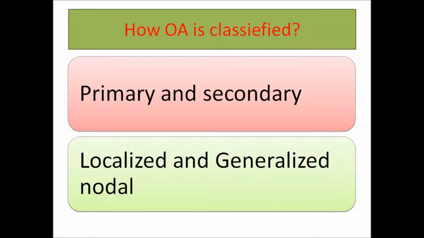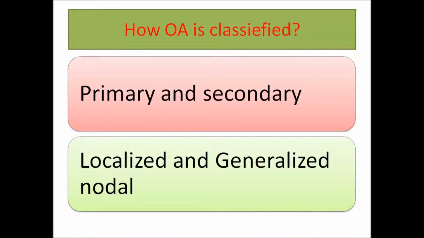Another classification is into localized osteoarthritis, in which usually a single joint is affected, usually a large one, the hip or the knee joint. The second type is generalized nodal osteoarthritis, in which multiple joints are affected, including both large and small joints, but specifically it attacks the hands.